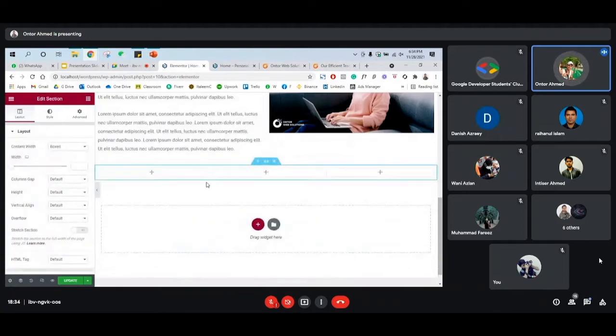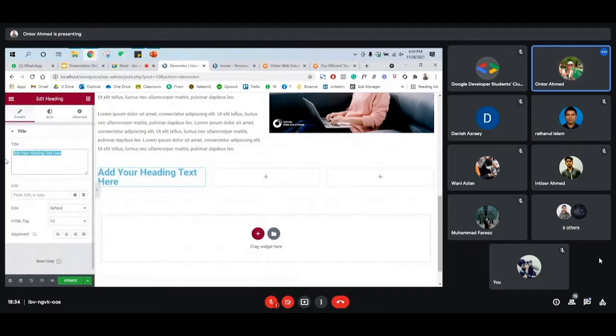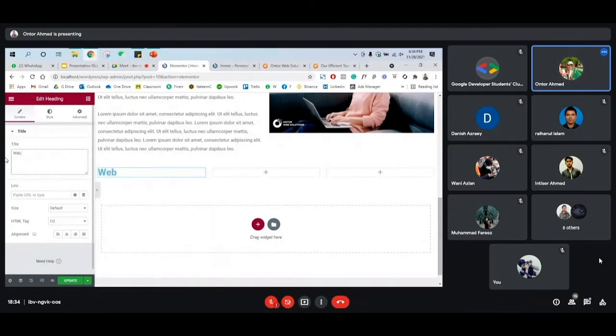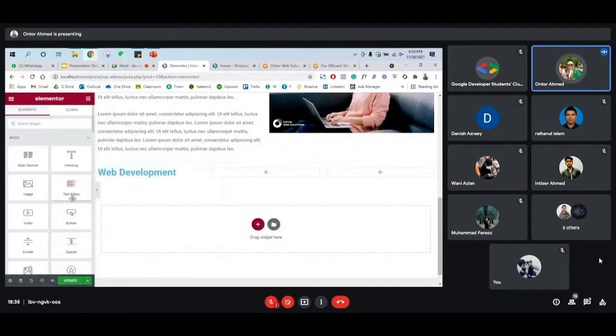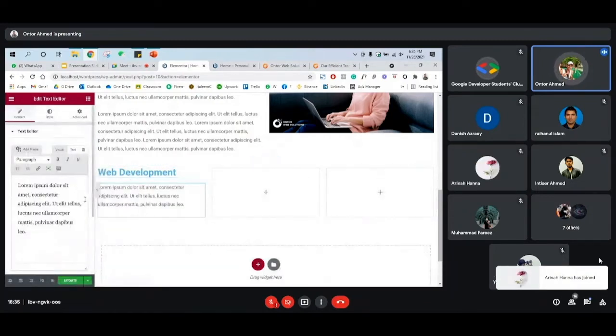So we'll go for 3 box, and within the 3 box we'll add like 3 service. So first of all, we will have the service name, and that one we need to add in heading, because it will look good if you just highlight your services. So web development, and then under the web development you can add some text, just like a slide details what is web development, and also if you have any image you can add over there.